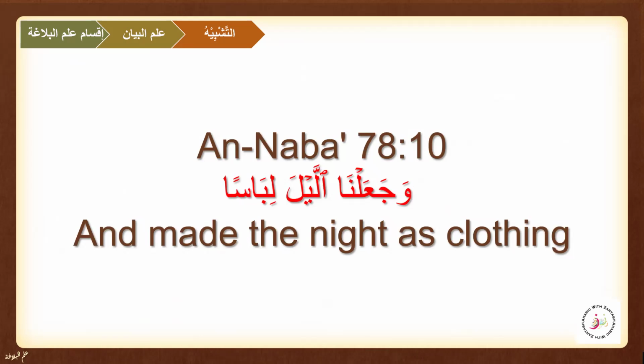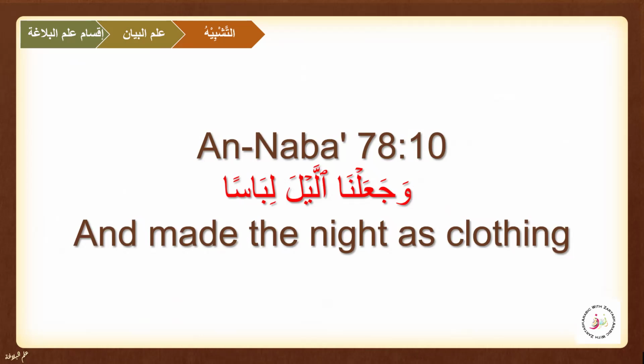There are four arkan of the tashbih: mushabba, mushabba bihi, the wajh shabah and adatu tashbih. In tashbih baligh, we know that it is the strongest comparison, because adatu tashbih is removed and the wajh shabah is not stated explicitly.